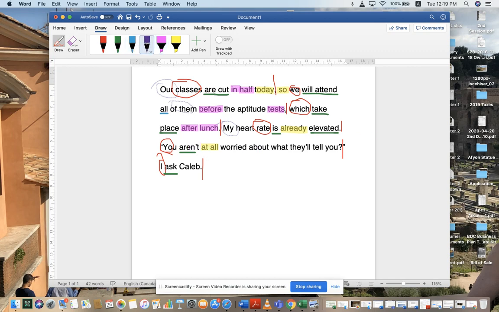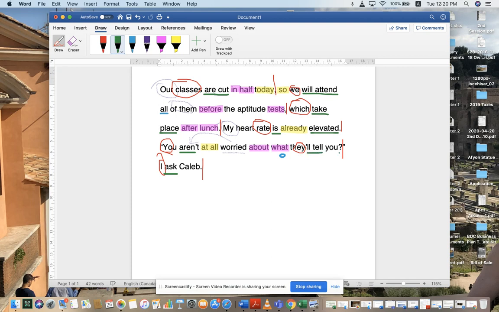Aren't worried, which is the predicate nominative, about. Okay, now about in this case is a preposition, and then we have the start of an indirect question. Okay, because what fits with the object of preposition here, but it's also the direct object of what they will tell you. So here is the they, and predicate will tell.